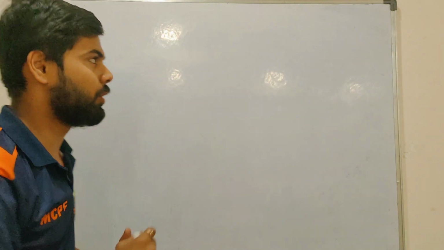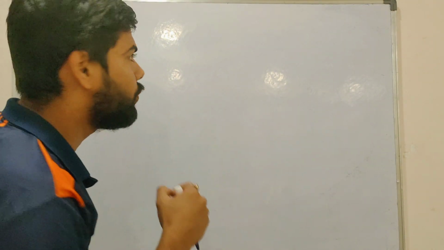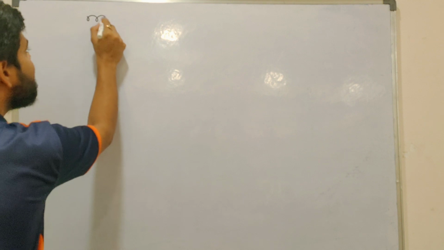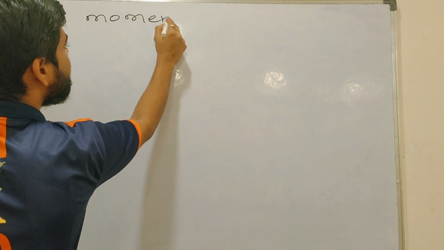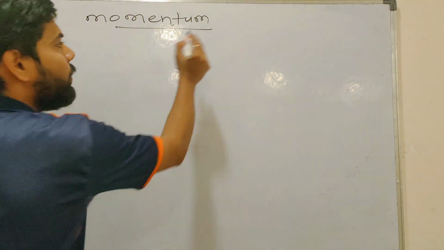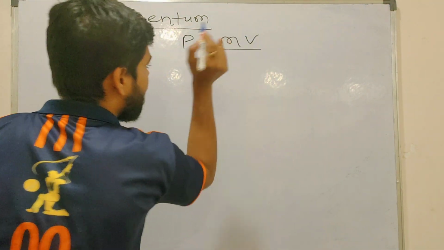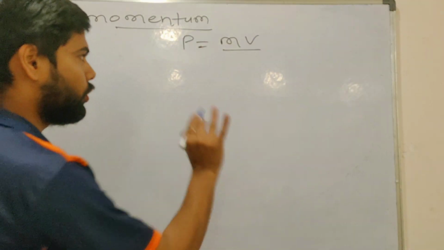So understand the words. But just before I start on the concept of conservation of momentum, I will let you know a few things. What is momentum vector? If I ask you in simple words what momentum is, you will say, sir, momentum is the product of mass into velocity. Any doubts? No doubts, sir.